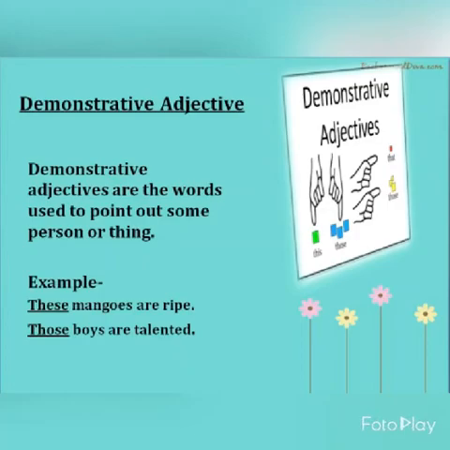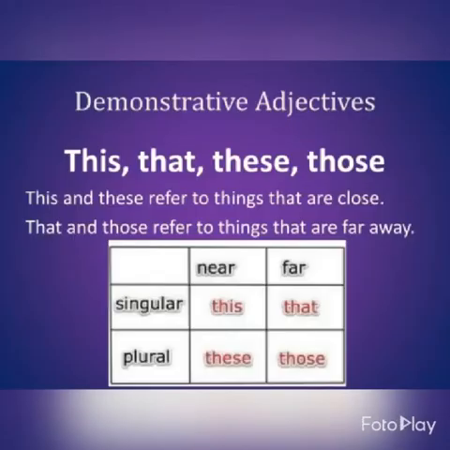Now you all can see on your screen, kids, this, that, these, those. Now this and these refer to the things that are close, whereas that and those refer to things that are far away. Like near, singular for singular, this, for far, that. For near, plural is these, and for far, plural is those.